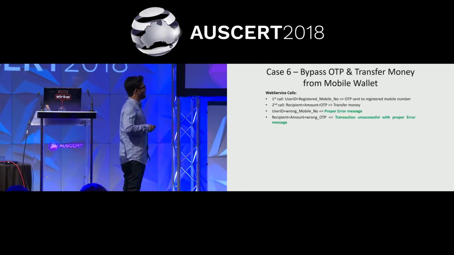Now the other scenarios. When you give a valid user ID but a wrong mobile number, you get a proper error message, like this is not a valid transaction, you cannot proceed. Suppose the first step is done properly, but in the second step you give the proper recipient number of your friend and a wrong OTP. This was a 4-digit OTP. If you give the wrong OTP, the transaction is unsuccessful and you get a proper error message that the OTP is not proper, it is a wrong OTP. Correct? This is what happens in all mobile wallets or bank transactions. So now what happened was,